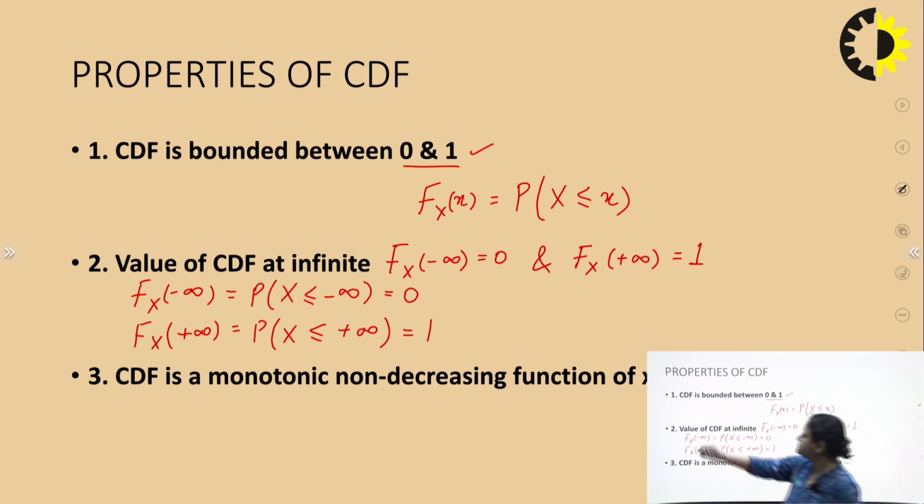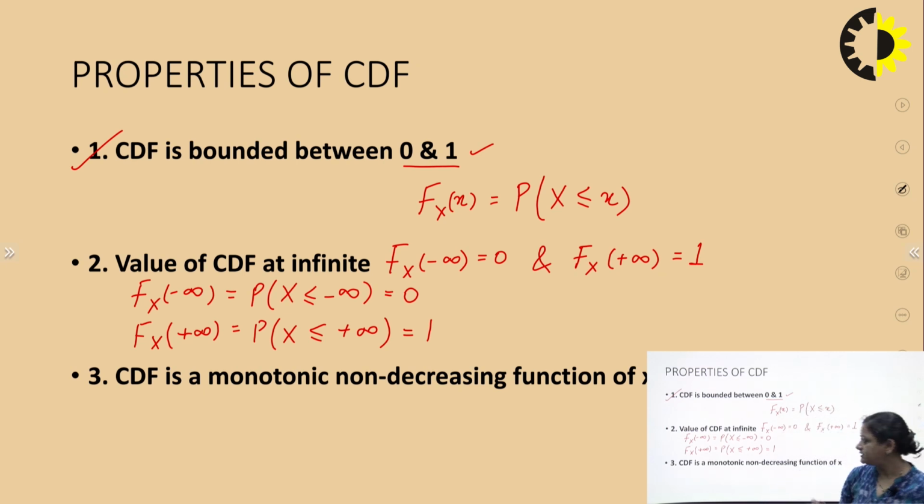So my first property of CDF is that CDF is always bounded between 0 and 1. That is, its value is always between 0 and 1. Second is that the value of CDF at minus infinity is equal to 0 and the value of CDF at positive infinity is equal to 1.